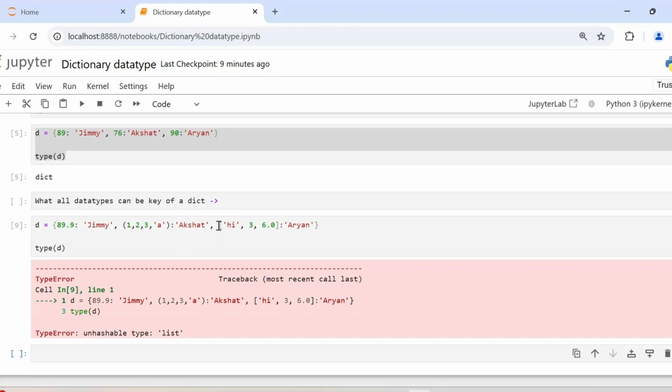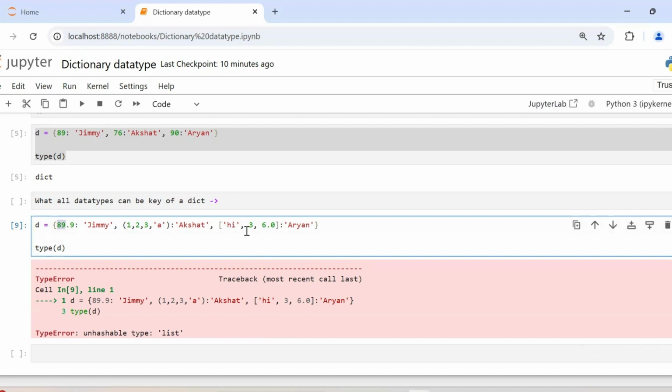Okay. So we have seen that number data types, be it integer, float, complex number, can be key of a dictionary. Likewise, a string can also be a key. Also, we can have a tuple as a key of a dictionary, but not a list. What about a dictionary itself? Can that be a key? Let's just delete this and make it a dictionary.